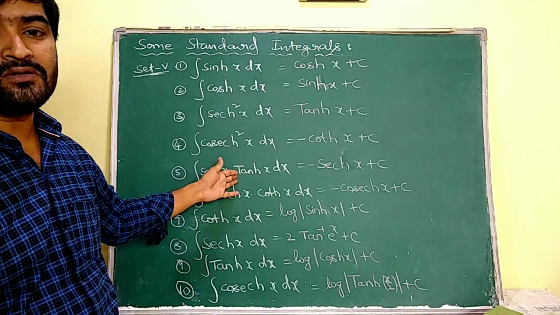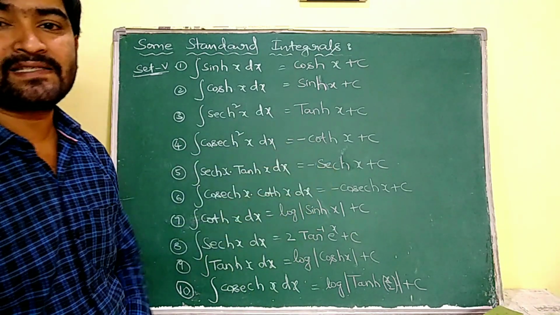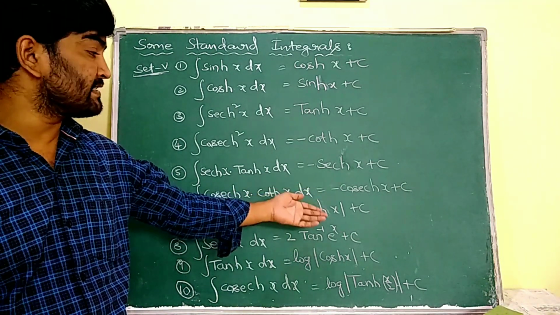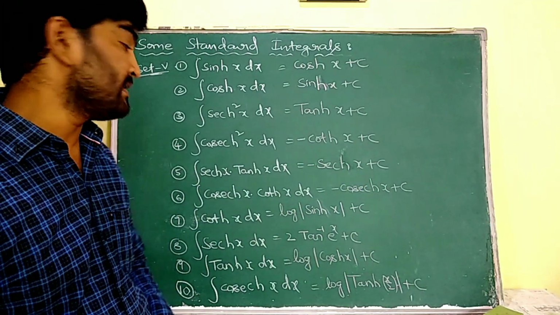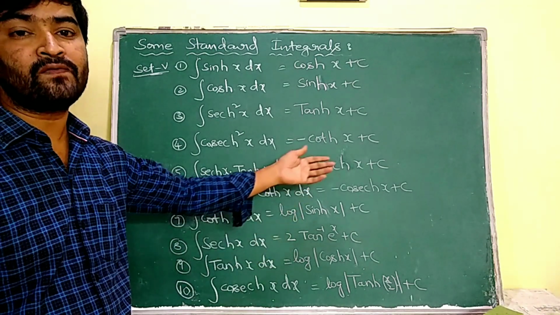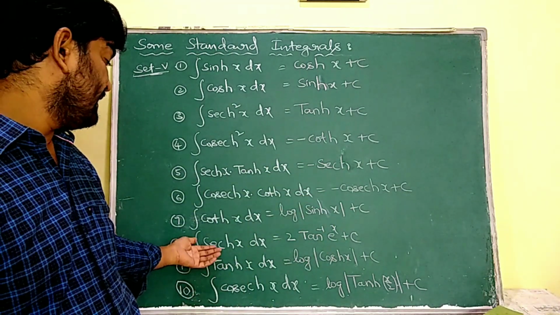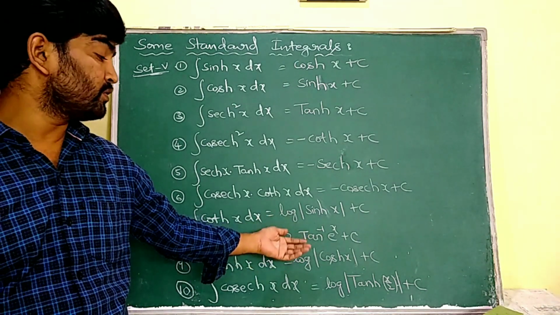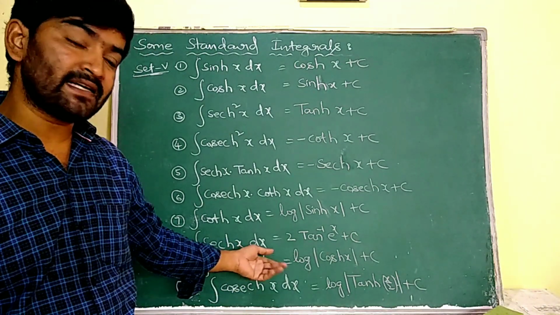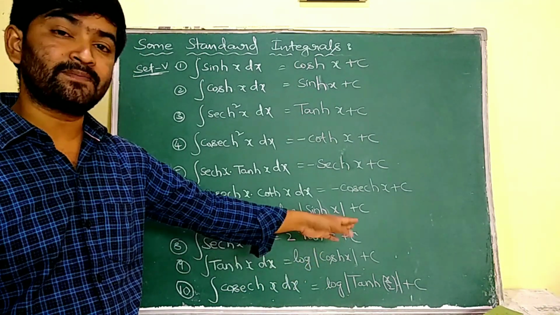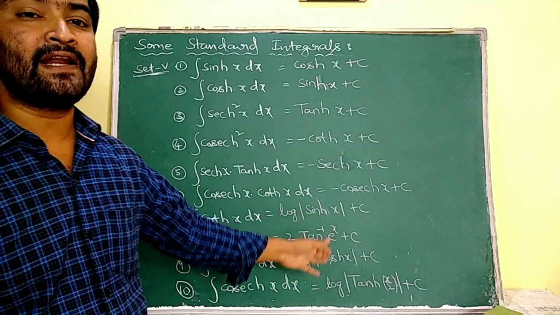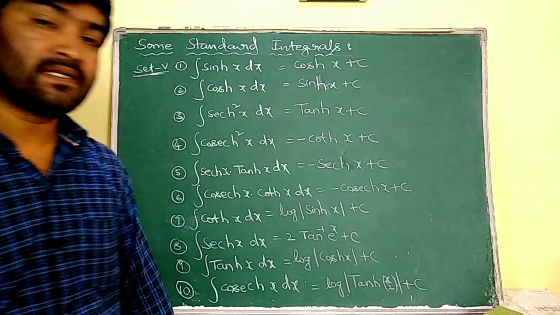Integral secant hx into tan hx dx is equal to minus secant hx plus c. Integral cosecant hx into cot hx dx is equal to minus cosecant hx plus c. Integral cot hx dx is equal to log of sin hx plus c. Integral secant hx dx is equal to 2 into tan inverse e power of x plus c. Integral tan hx dx is equal to log of cos hx plus c. Integral cosecant hx dx is equal to log of tan h x by 2 plus c.